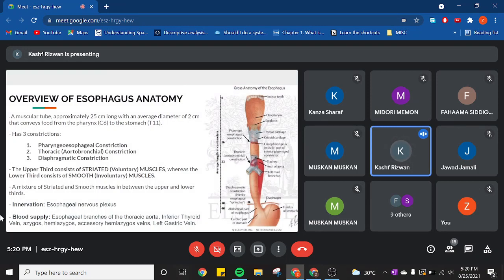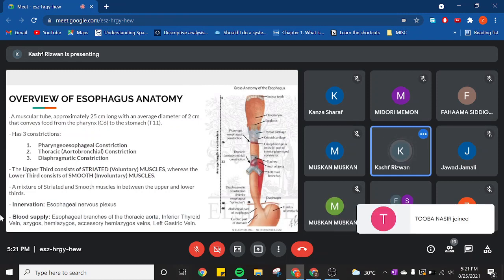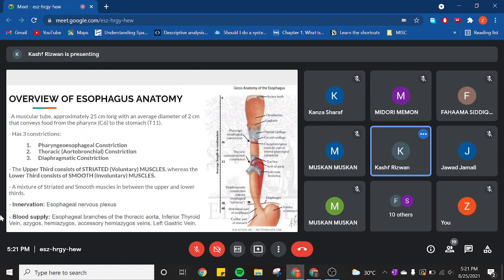As you can see, the esophagus is a muscular tube approximately 25 centimeters long, and its main purpose is to convey food from your pharynx at the level of T6 to the stomach at the level of T11. Now, the things that are important to us related to pathology of the esophagus. The first one is also called the upper esophageal sphincter, and as you can see right here, it's formed by the cricopharyngeus muscle.